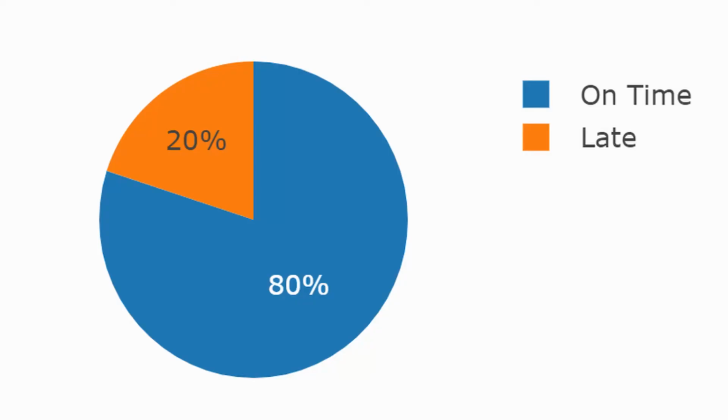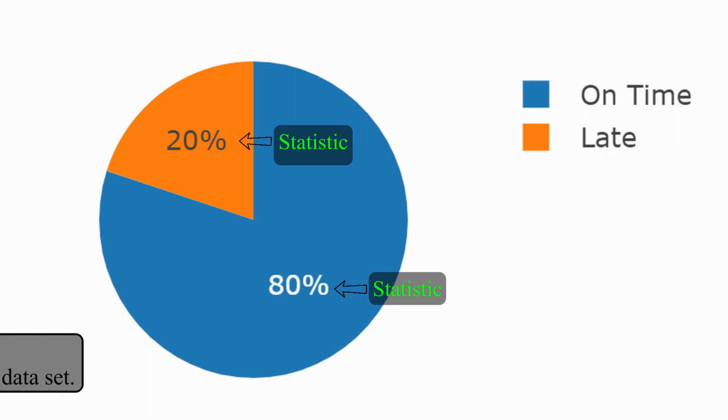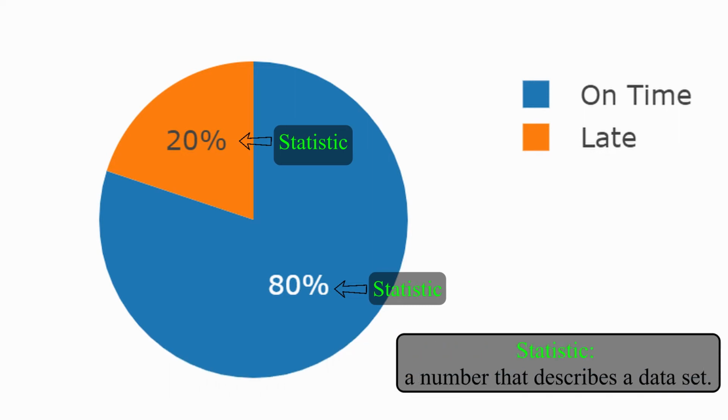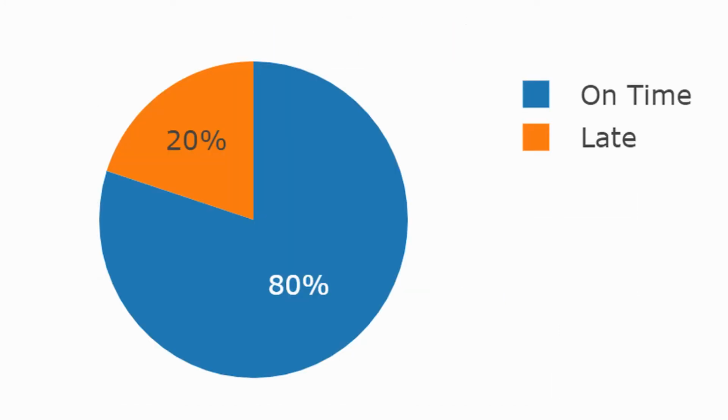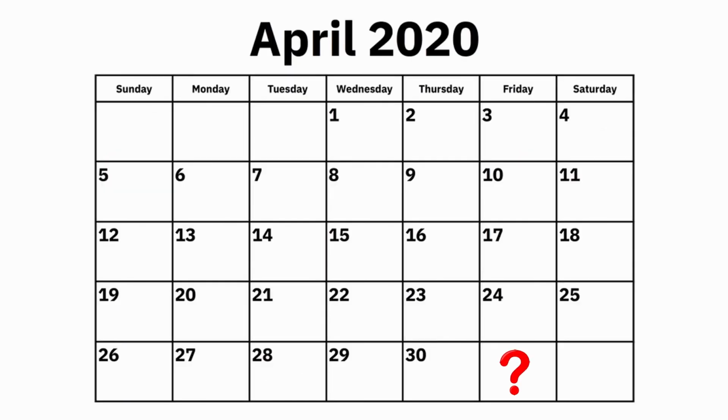Here, we are looking at statistics. That 80% and 20% are numbers that describe our data, which are the number of days Chad was on time or late. Using this data, we can see that Chad is on time 80% of the time. If we picked a day from one of the 30 days, then there is an 80% chance he will be on time. You might wonder, what about the next day, the 31st day?